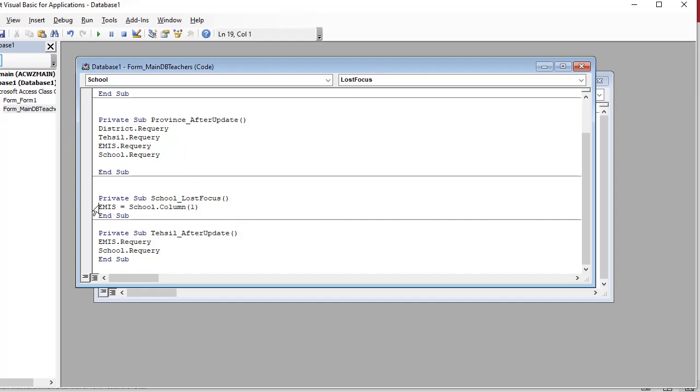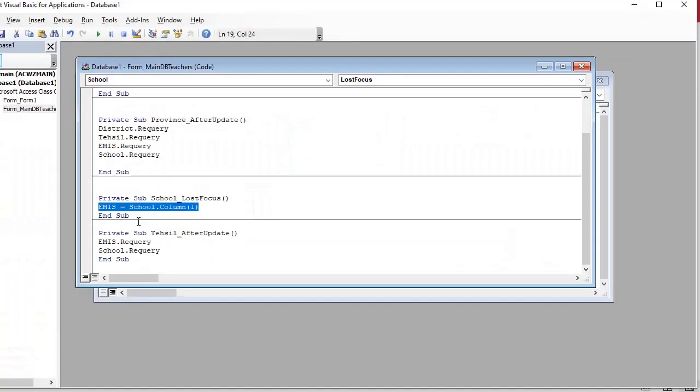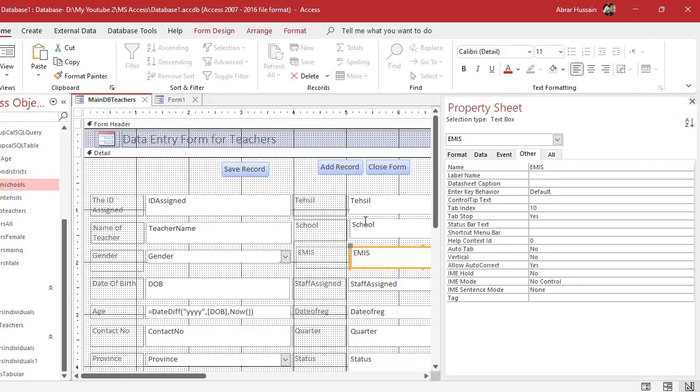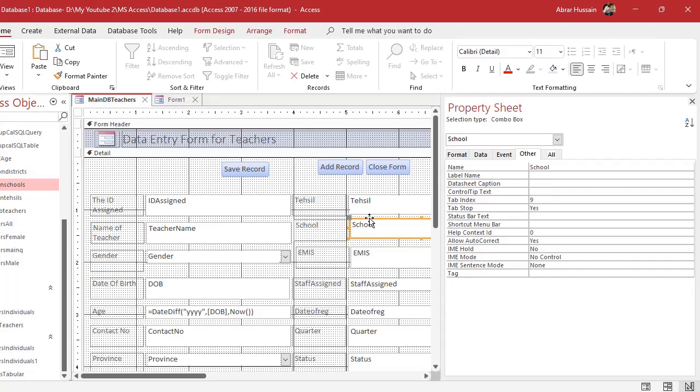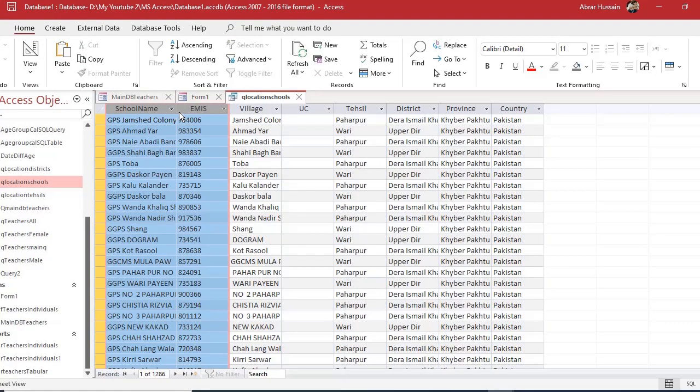What is that criteria? You just type that when someone loses focus on this cell, this EMIS, the name of this cell, what is the name of this cell? EMIS. So this EMIS should be equal to the school column 1. This is school, and the school column, this school list. So these two columns I am working with. So it should take this column number 2.